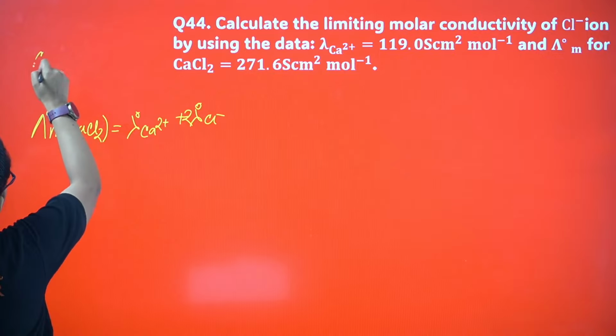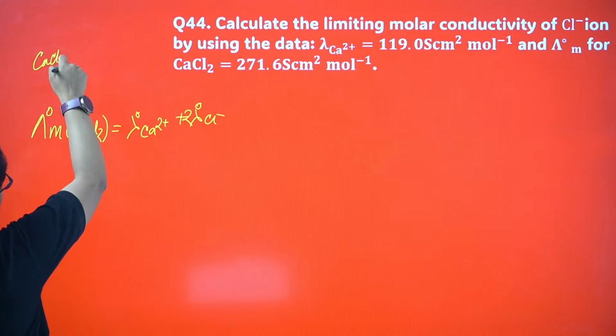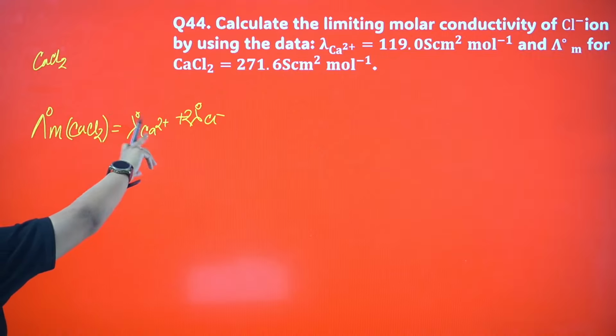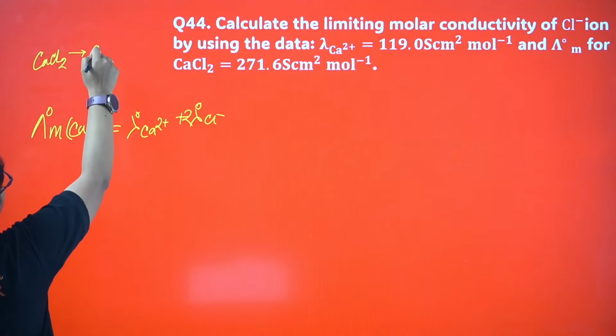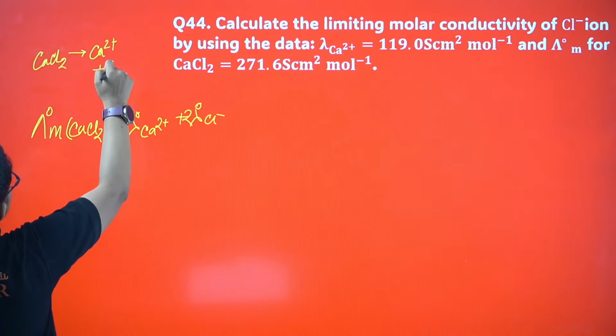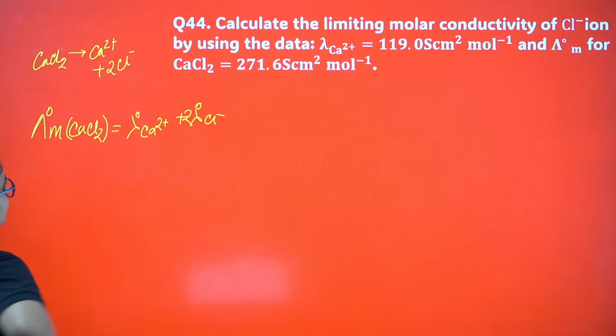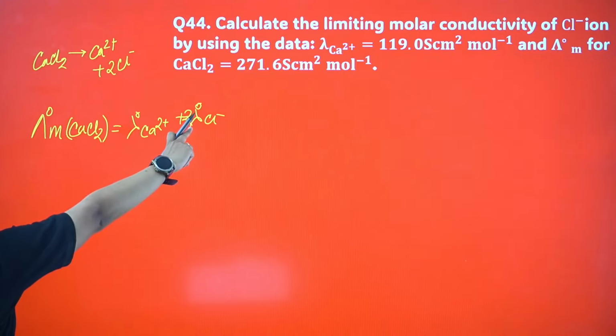Sometimes I have seen students make this mistake, they forget to multiply by 2. Why is this 2 coming? If you break down CaCl2, Ca2+ and 2 Cl minus will come, right? So this 2 you should multiply here.